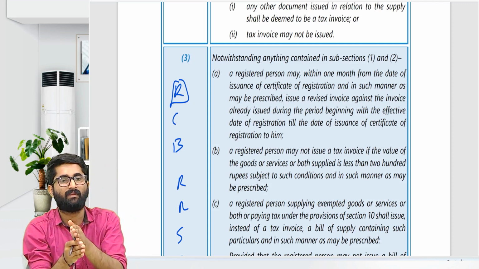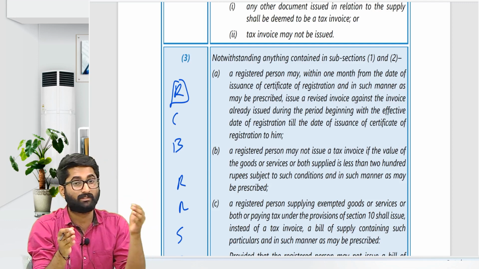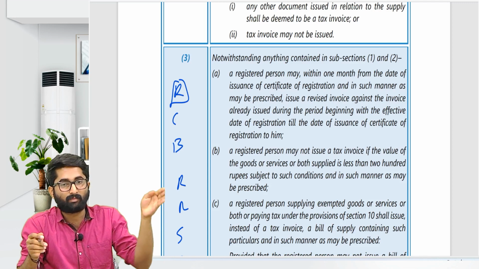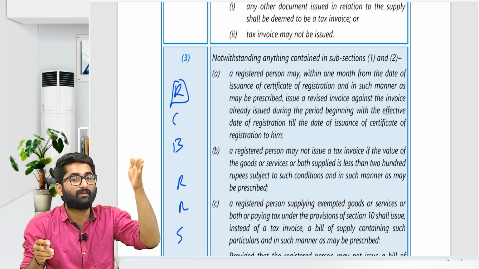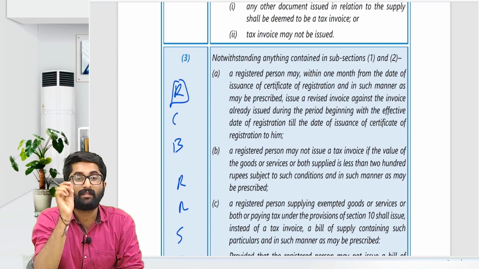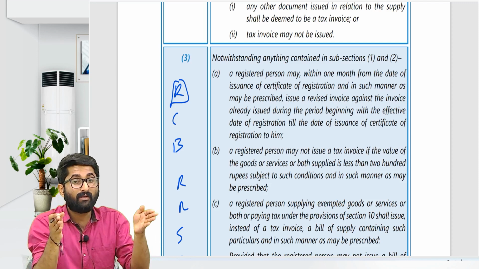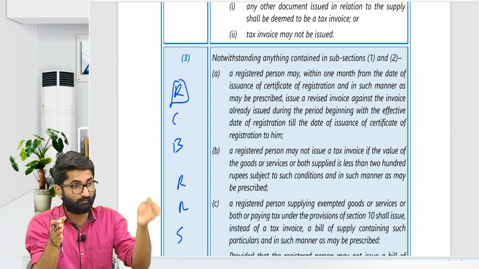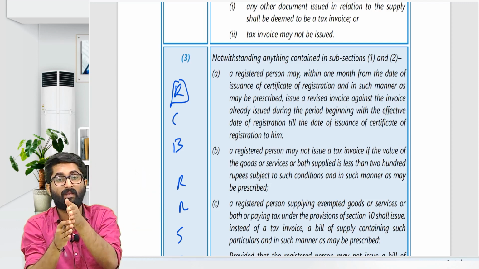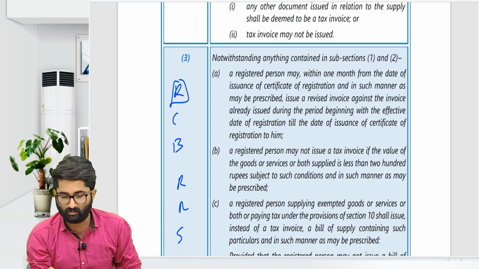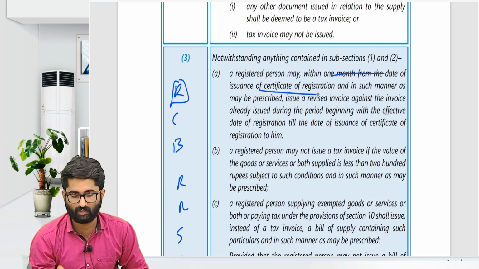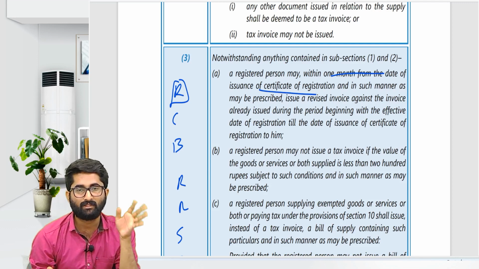That registration certificate is effective from the date of crossing the turnover limit or becoming liable. In that case, he can provide a revised tax invoice for the supplies which he has made from the date of becoming liable till the date of grant of the registration certificate, within 1 month from the date of issuance of the certificate of registration. This is about the revised tax invoice.